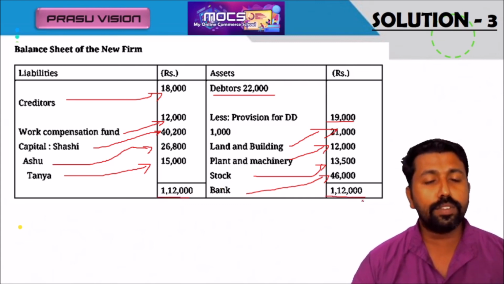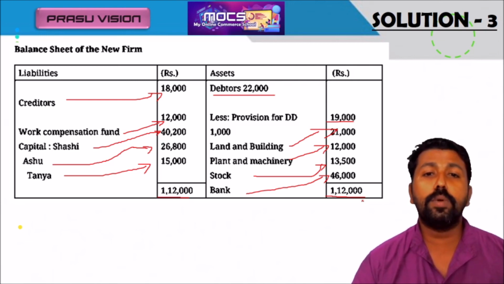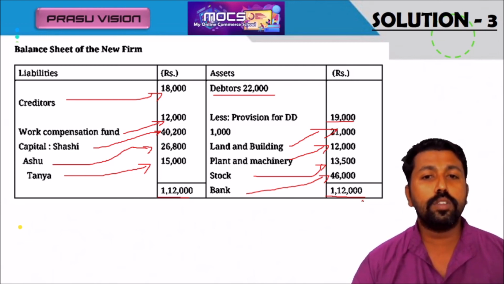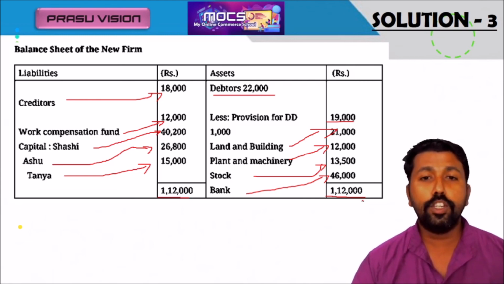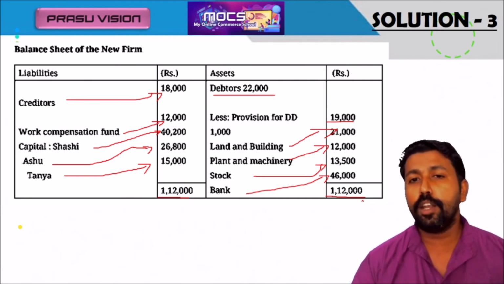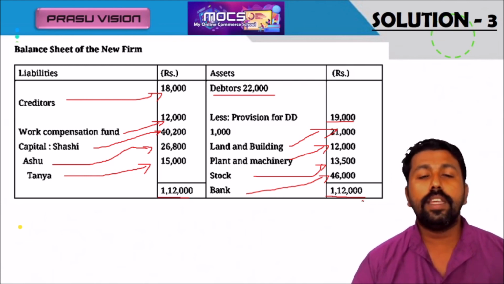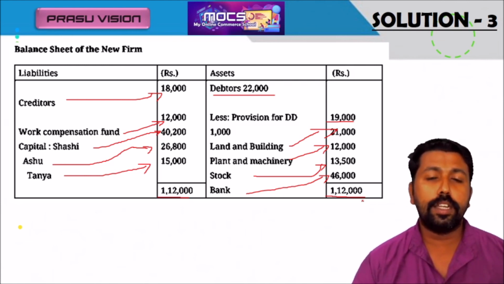So dear students, please do this problem at home. Then only we will get a clear idea regarding how to prepare the final accounts. This is a very important area for the board exams. Definitely one choice question will be from admission of a partner. I hope you got the new pattern of question. Please go through that also. There is also a choice question for 8 marks. One is from admission and another is from retirement and death of a partner. Sometimes it will vary, but definitely there will be a question from admission of a partner.